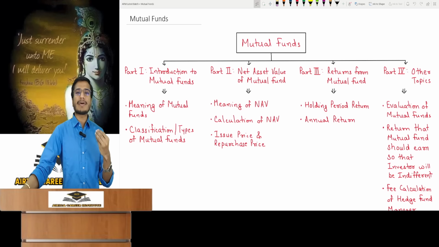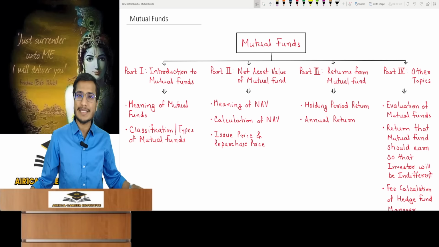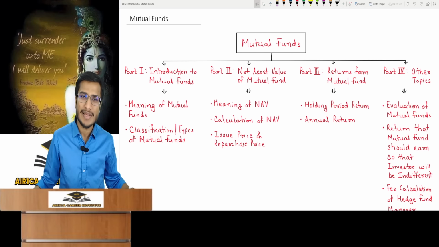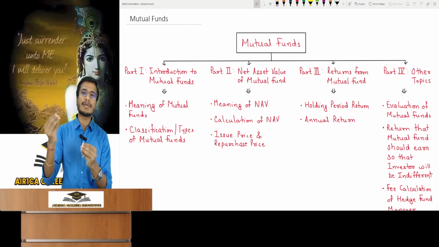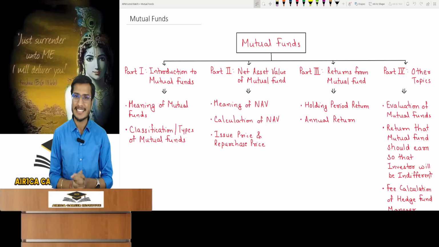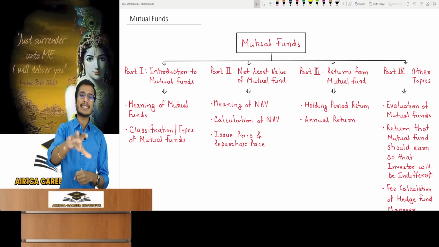And I told you that this is a very easy and small chapter from which you will generally see at most one question in the exam. So if you revise this chapter properly, you are not going to lose marks in it. You will easily score good marks in the exam. So let's start its revision.